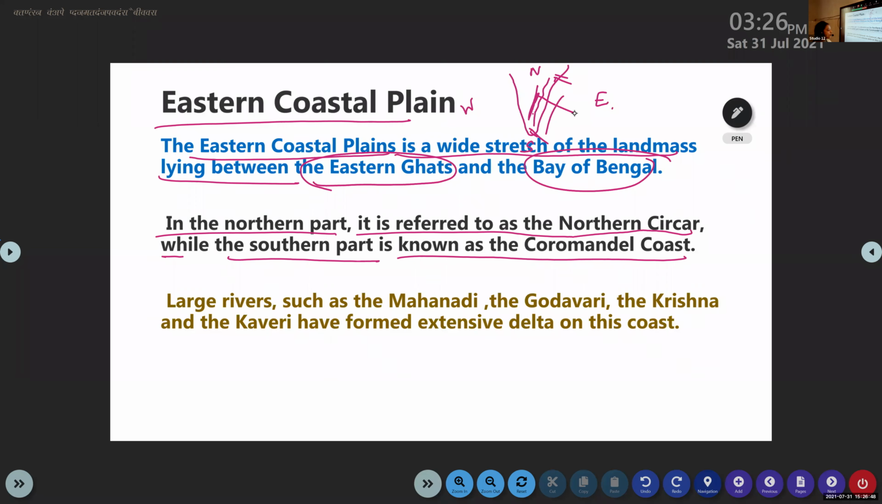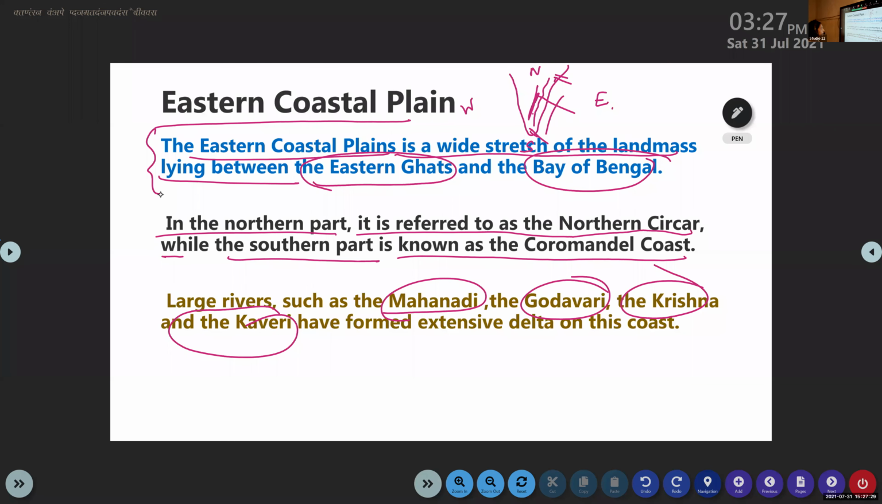The major rivers of this area are Mahanadi, Godavari, Krishna and Kaveri. So these are the major rivers of this area. The Eastern Coastal Plain is a wide stretch of landmass lying between the Eastern Ghats and the Bay of Bengal. So the first point is related to the location of the Eastern Coastal Plain.